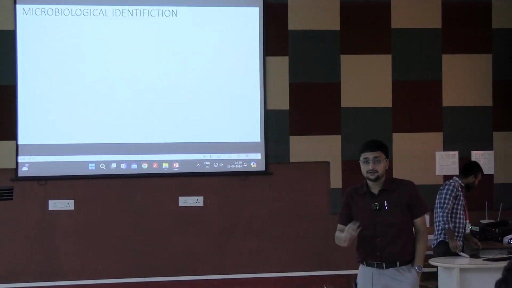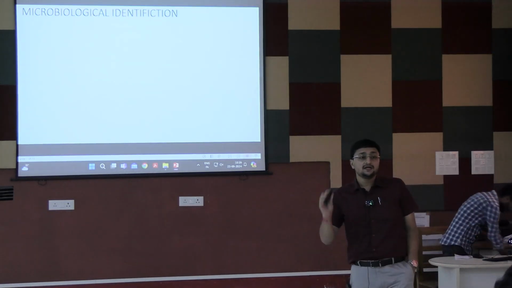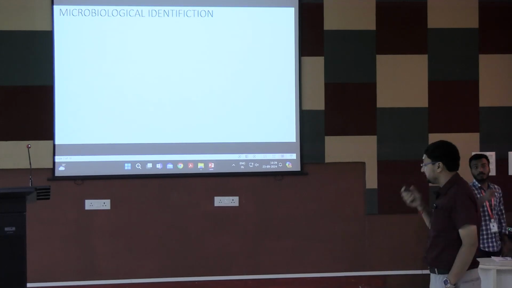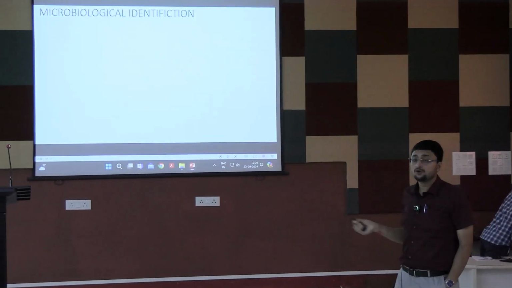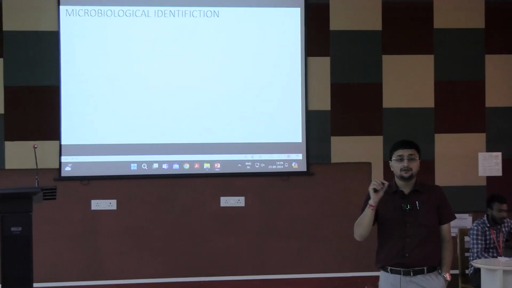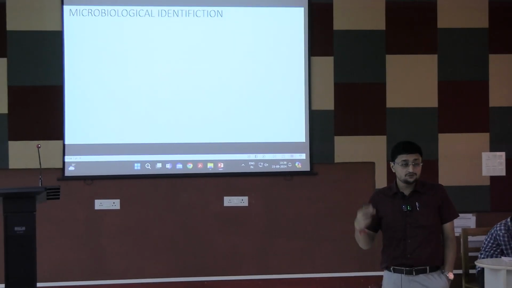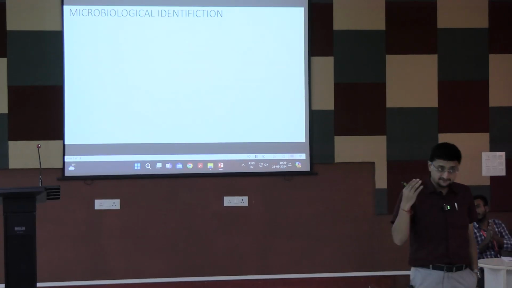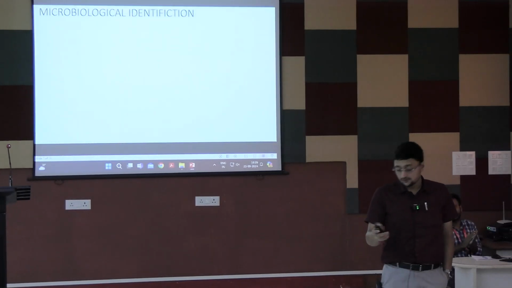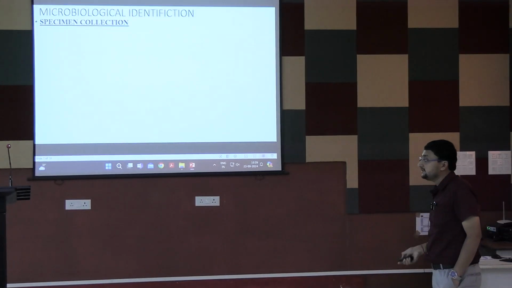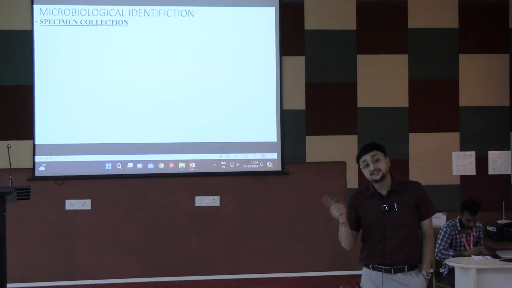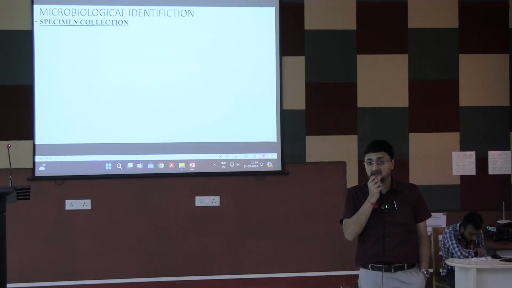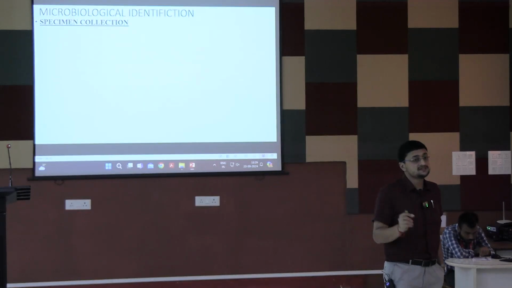Now let's discuss today's topic. Today's topic is diagnosis and investigation of tuberculosis. First of all, this is a mycobacterial disease. So the easiest way to identify TB is by direct microscopy, by demonstrating acid-fast bacilli. This is the easiest method. So first you have to learn how to collect a specimen and what would be the most important and most correct specimen for tuberculosis diagnosis.